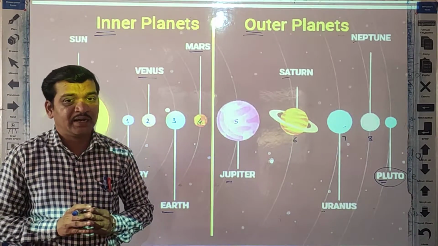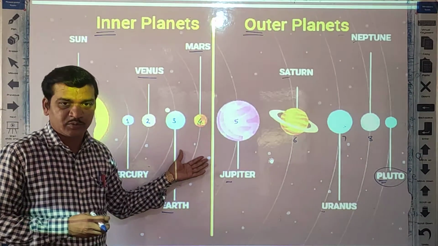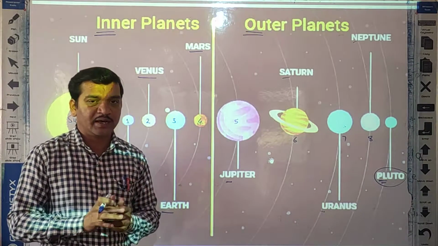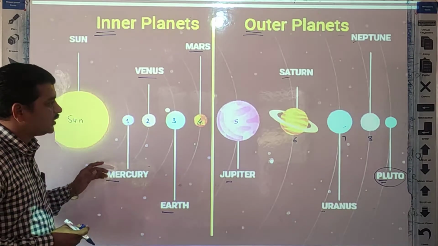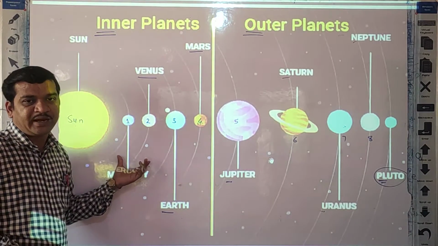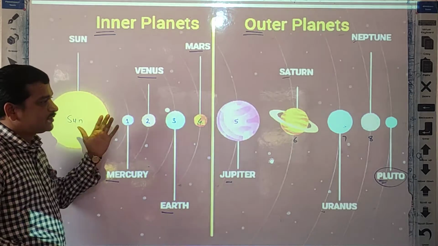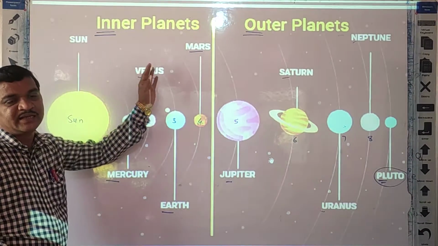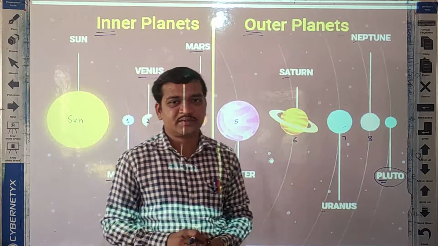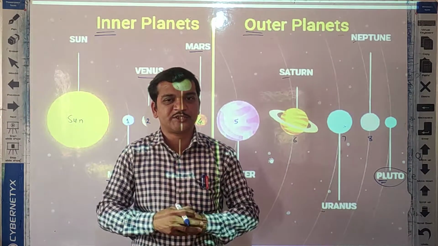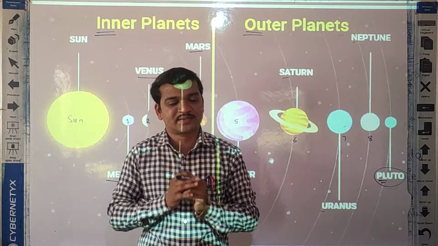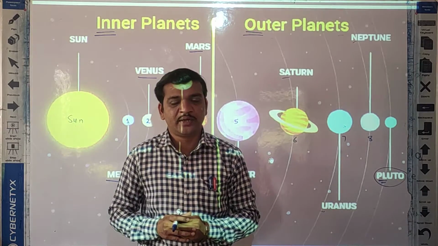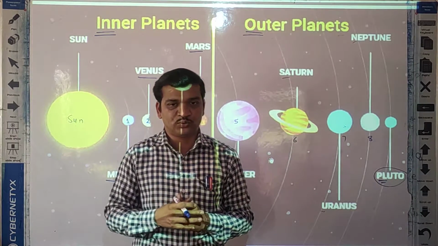I hope you understood the solar system. So this is the short introduction of the solar system. One thing you can do, students: prepare this diagram at home, show the different planets in the same way and make 2 parts, inner and outer planets. You can prepare the same chart at home and send me a photo.